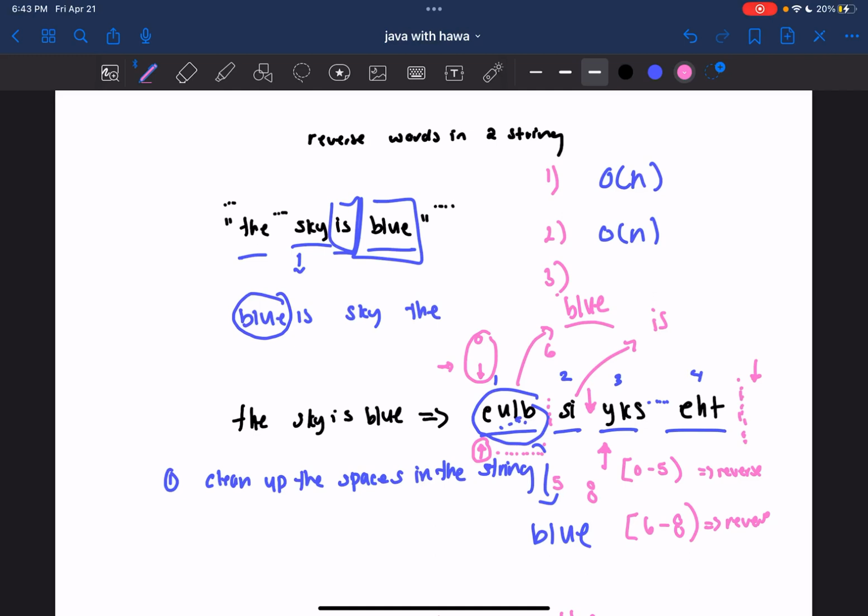So that's going to take O of n really. Because if you're reversing a string, you may have a linear approach and you swap these characters, keep going. For the sake of this, I'm going to use StringBuilder's reverse method, which I think is O of n. And also creating the StringBuilder should be O of n.